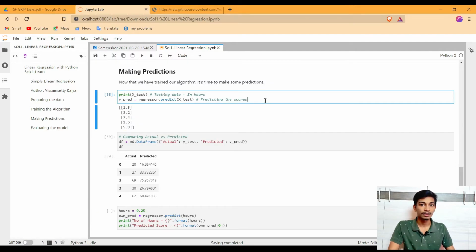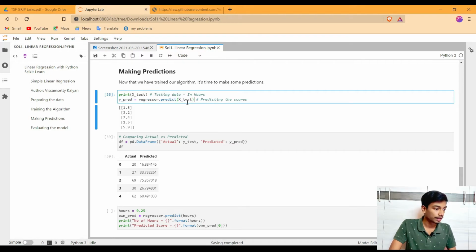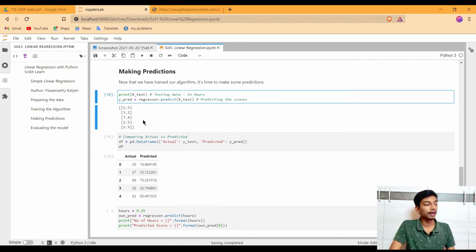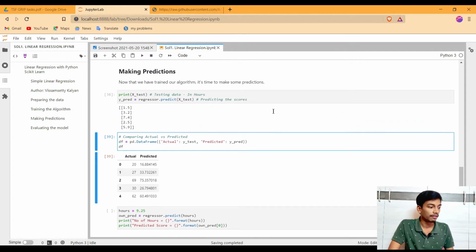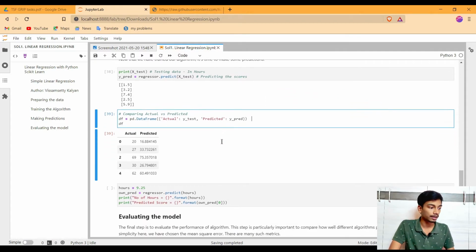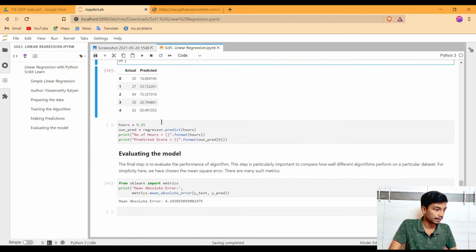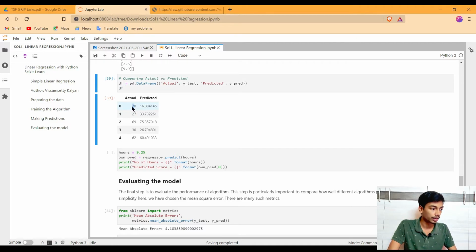Now this is the main part of this task. We are making predictions using our test data, predicting on x_test using the regressor.predict function. I am passing the x_test variable, which we created here, so all my predictions for x_test will be printed here. Now I am creating a data frame using pandas from the actual data and my predicted data. This is the data frame we got. As you can see in the data frame, the actual score gained by the student is 20, and the predicted score gained by the student is 60.